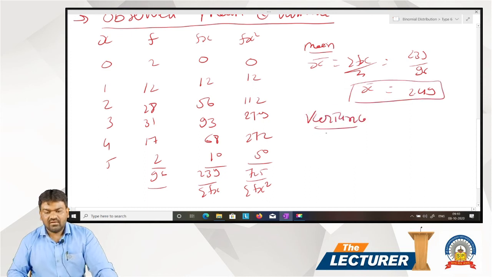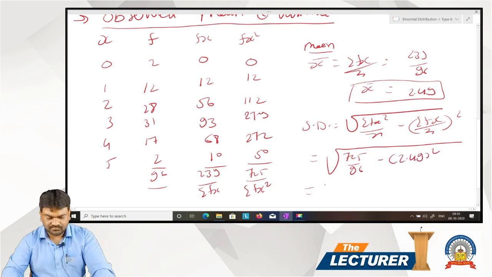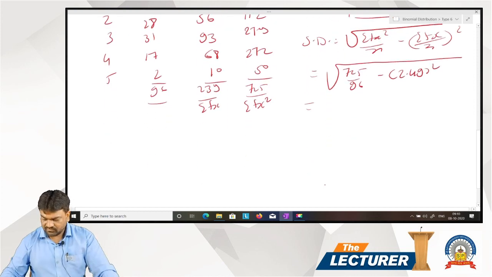Variance, standard deviation we have to find. Standard deviation is under root of sigma fx square divided by n minus sigma fx upon n whole square. 725 divided by 96 minus 2.49 whole square. 725 divided by 96 is 7.55, minus 2.49 whole square, 6.20.